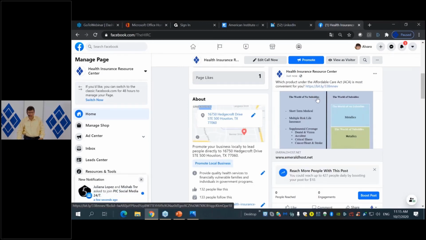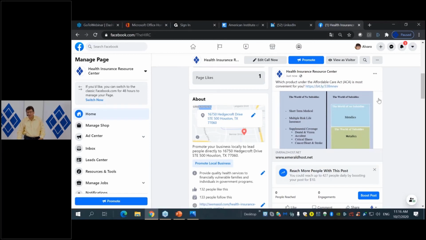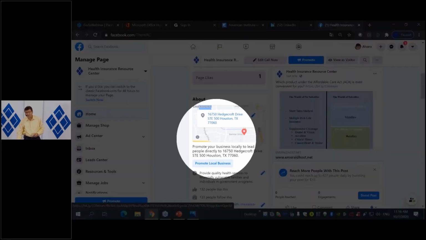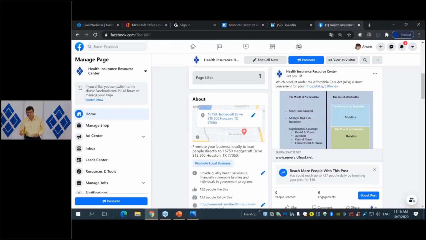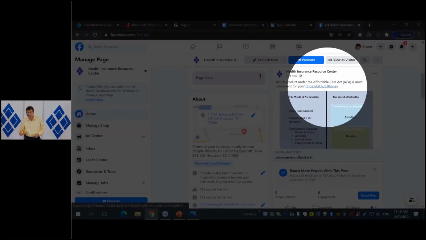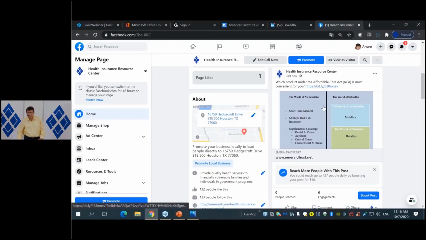I could have eliminated the bit.ly shortener, but normally I leave it there. You know, I just don't want to fool around with that. But I could have taken the bit.ly shortener out. Once it brings in the image, I could take it out of there if I don't want any of this to show up. That's an option, okay? But my message is there.